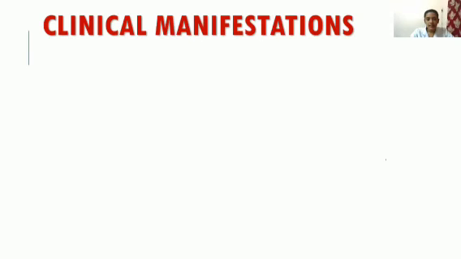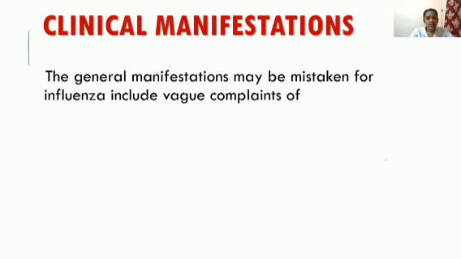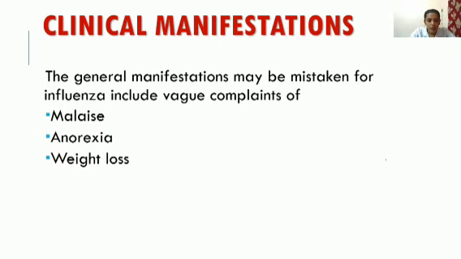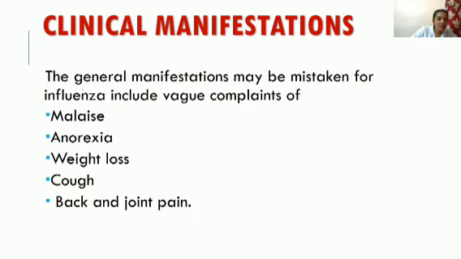Okay. Next is the clinical manifestations. These clinical manifestations are very important. Even image-based questions can come from this, so note it. First one, the general manifestations, which may be mistaken for influenza, include vague complaints of malaise, anorexia, weight loss, cough, back and joint pain. So these are the general manifestations.